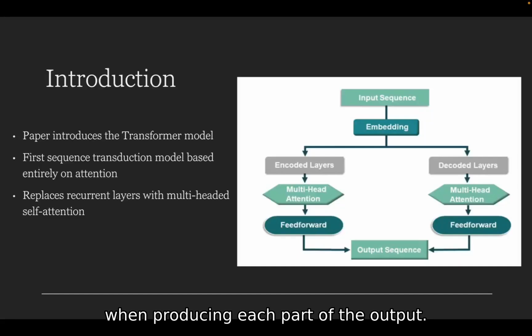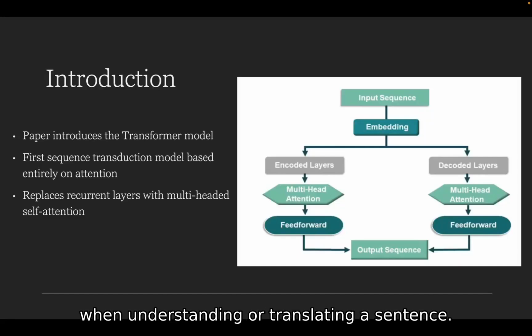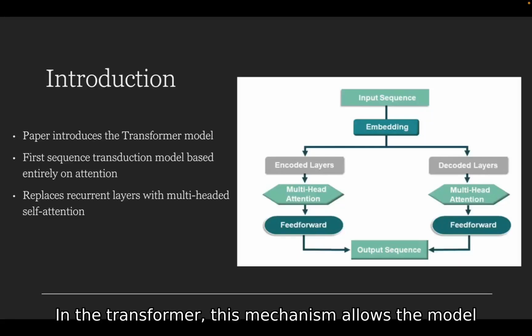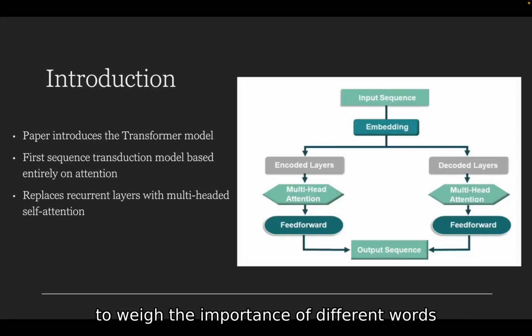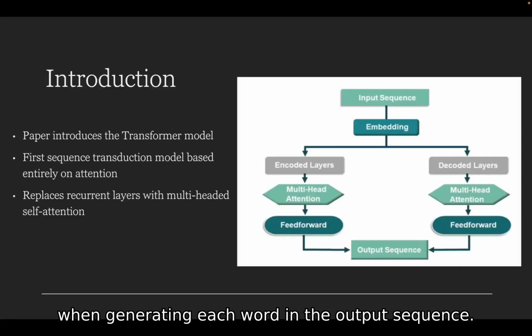Attention mechanisms are a technique that allows the model to focus on different parts of the input when producing each part of the output. It's like how we focus on specific words when understanding or translating a sentence. In the transformer, this mechanism allows the model to weigh the importance of different words in the input sequence when generating each word in the output sequence.